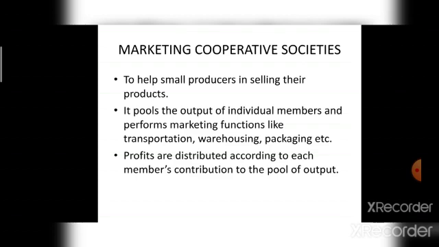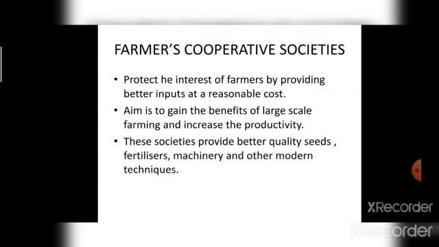So, fourth type of cooperative society is farmers cooperative societies. What is farmers cooperative societies? These societies are established to protect the interest of farmers by providing better inputs at a reasonable cost. The members comprise of farmers who wish to jointly take up farming activities.